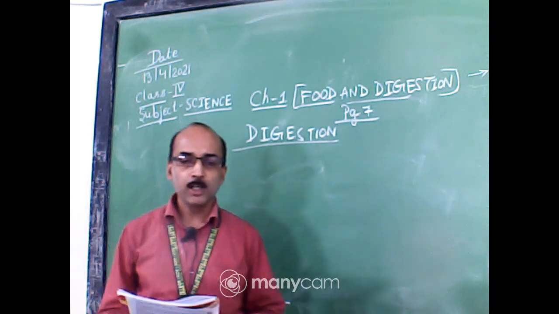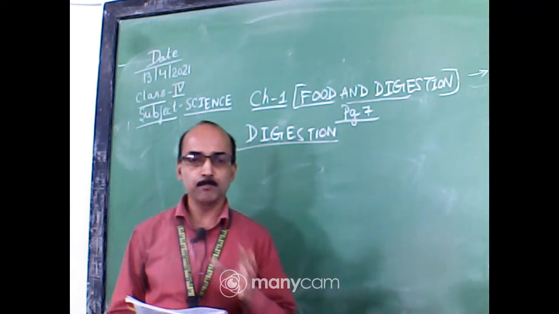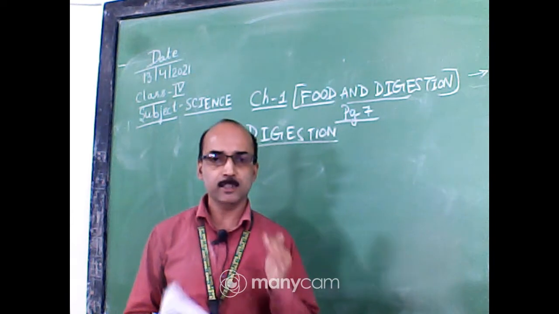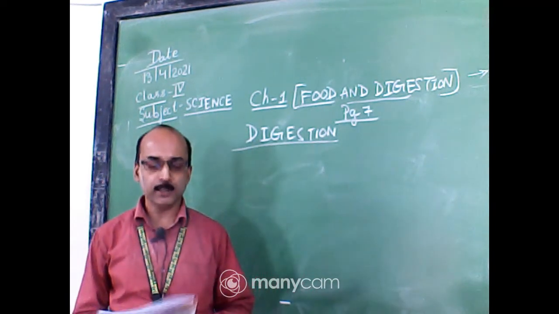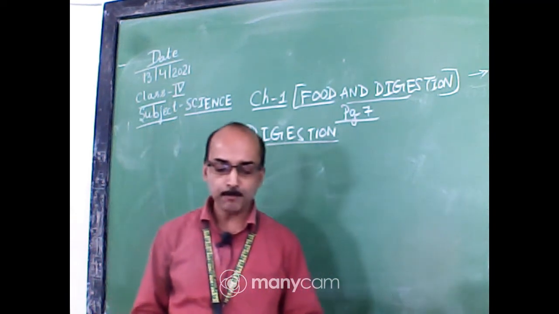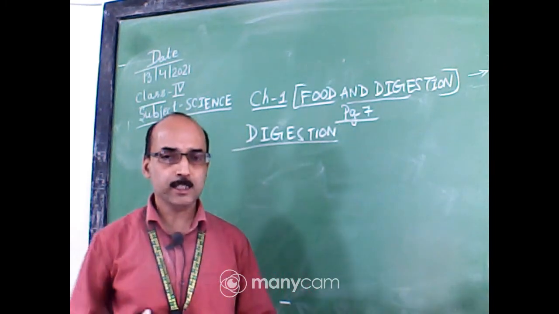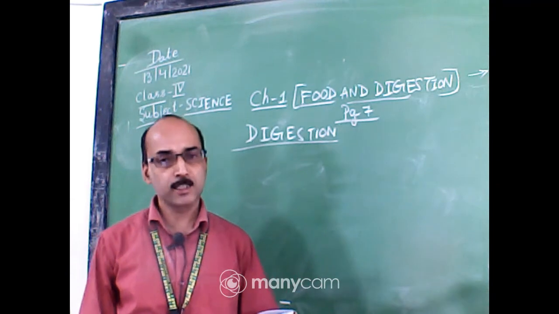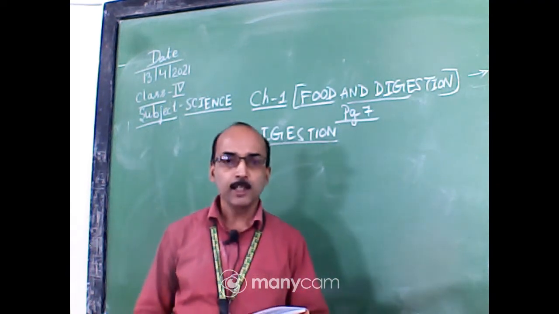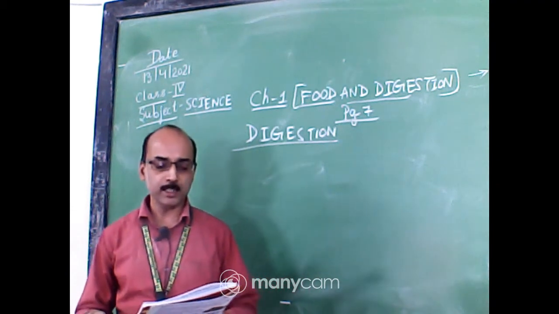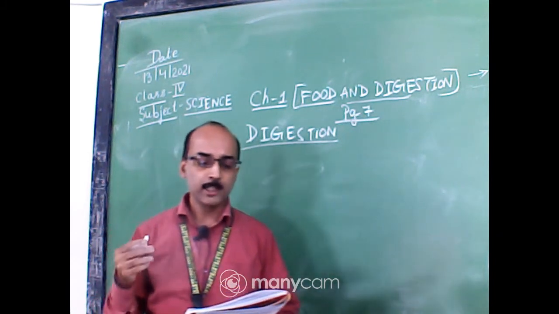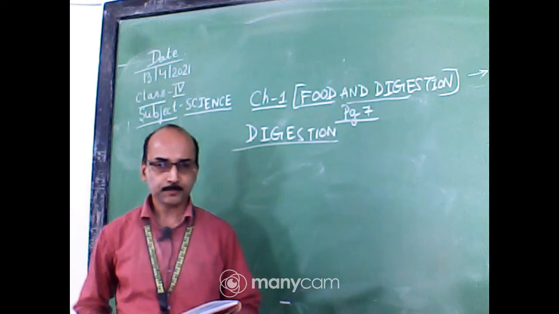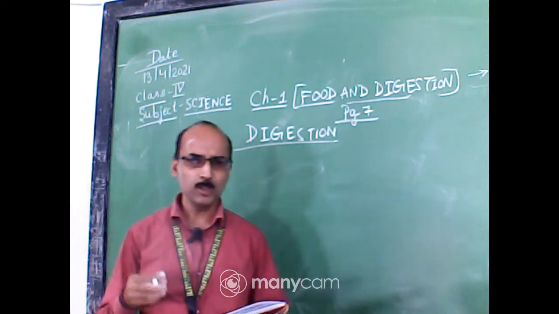Then we have learned the process of digestion. First of all, the different organs related with the human digestive system. The main organs are the mouth, food pipe or esophagus, stomach, small intestine, large intestine, and the other helping organs or accessory organs with it are liver and pancreas.